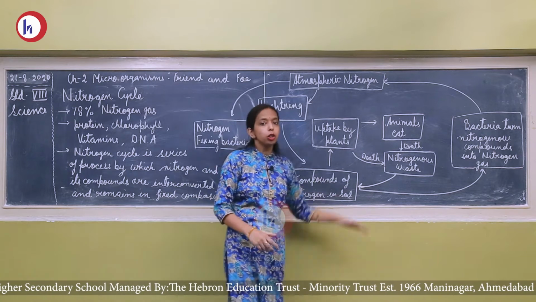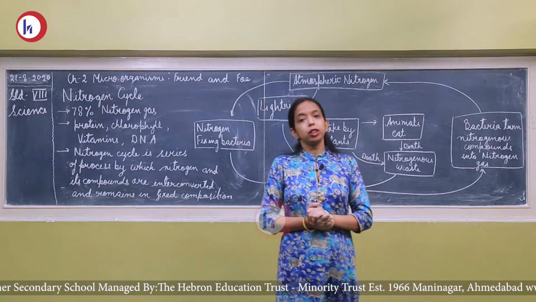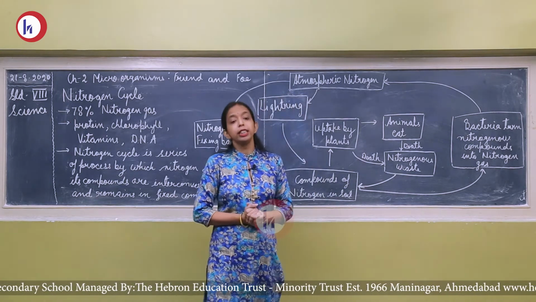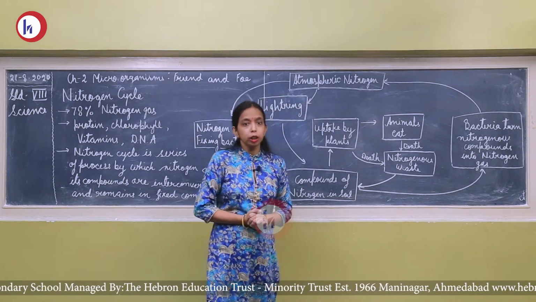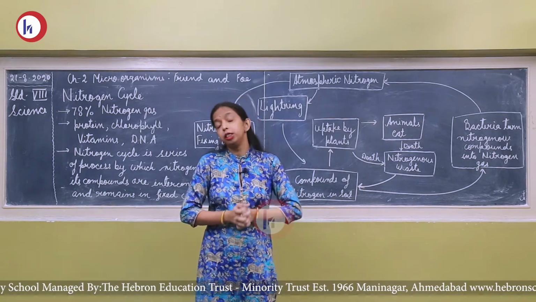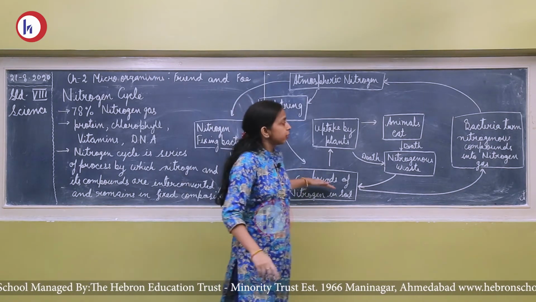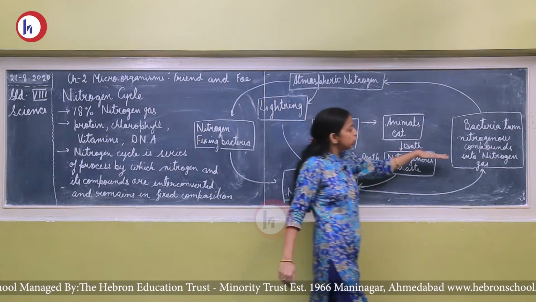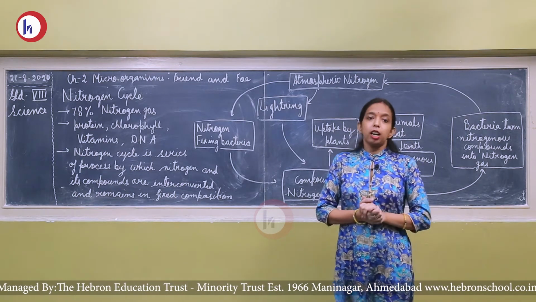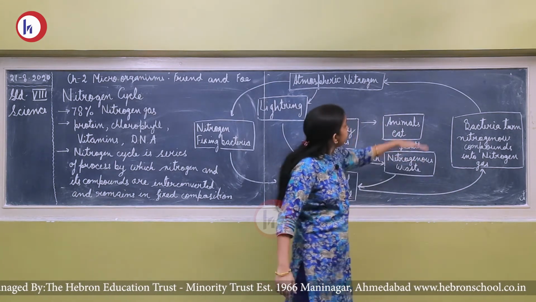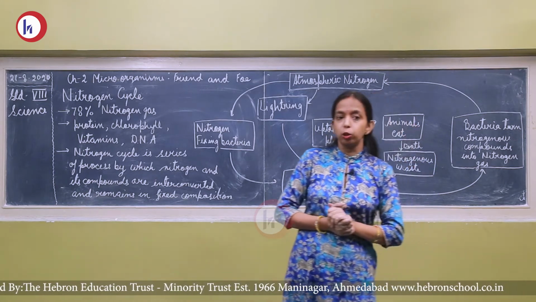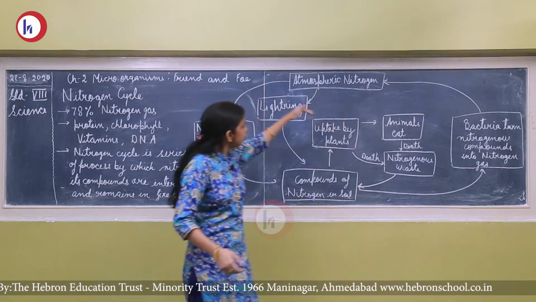into the soil. In the soil, there are specific types of microorganisms which have the capability to convert these nitrogenous compounds into nitrogen gas. These nitrogenous compounds are converted to nitrogen gas by the bacteria, and this nitrogen gas again comes into the atmospheric nitrogen. So in this way, we have come back to where we started.